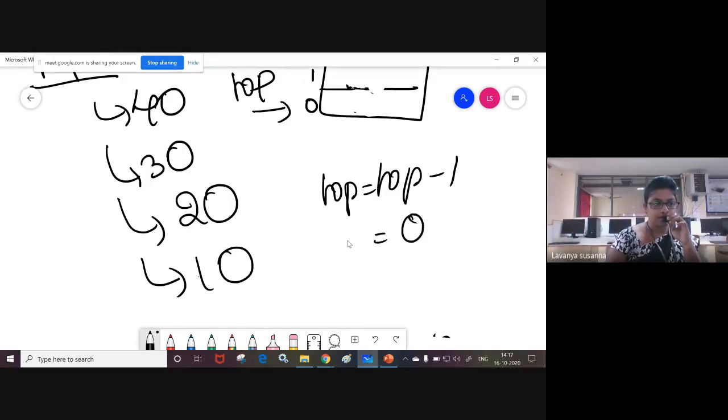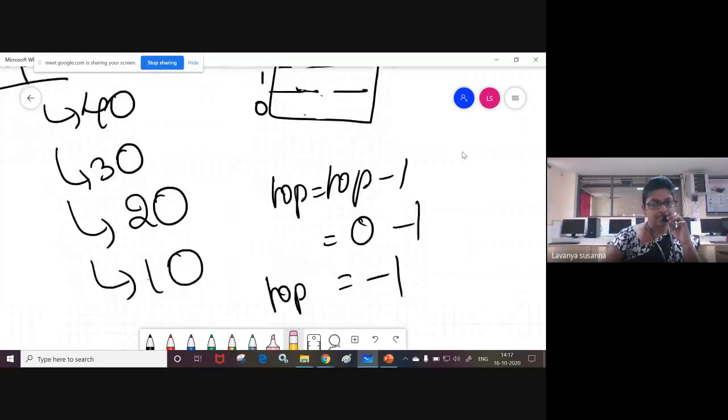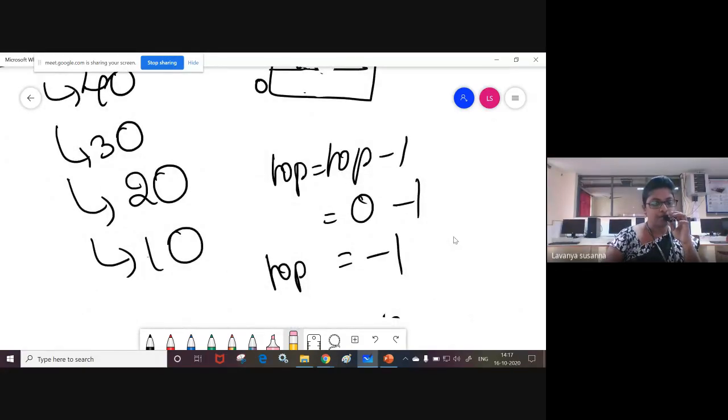Top is pointing to 0, right? 0 minus 1 equals minus 1. Now top is minus 1. When top is minus 1, stack will be empty. See here, students, the stack is empty, right? So when top is minus 1, stack is empty. This is the pop operation and push operation of arrays, implementing stack using arrays.